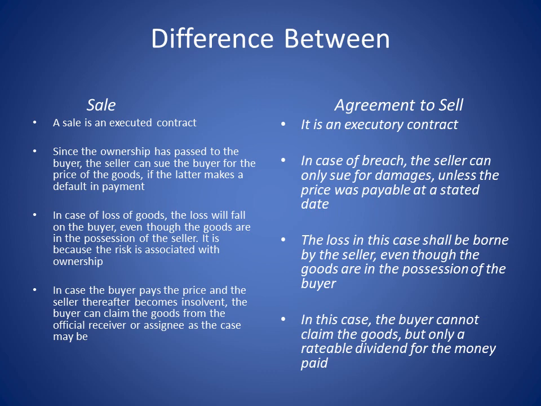Sale. Under sale, in case the buyer pays the price and the seller thereafter becomes insolvent, the buyer can claim the goods from the official receiver or assignee, as the case may be. In case of agreement to sell, the buyer cannot claim the goods but only a rateable dividend for the money paid. Only a part of the money, which is called a dividend, will be paid.